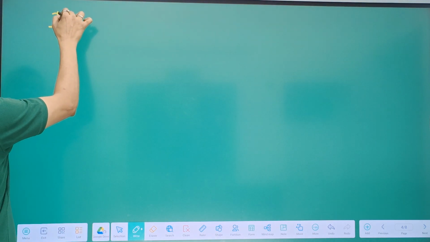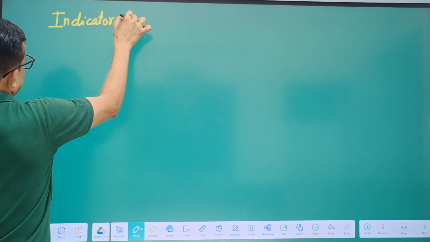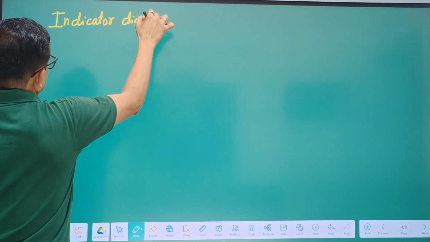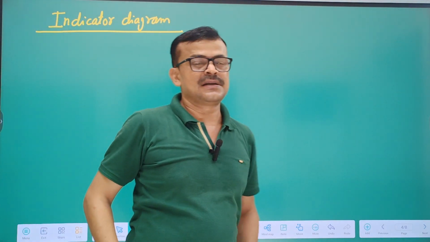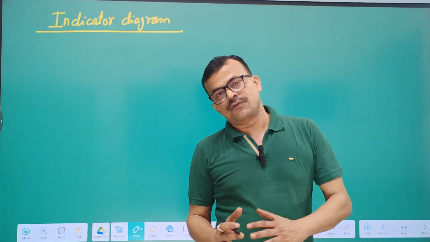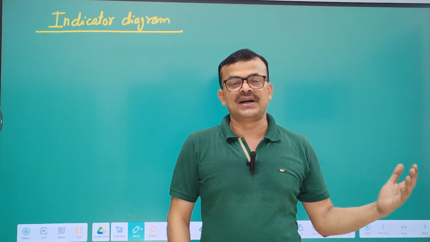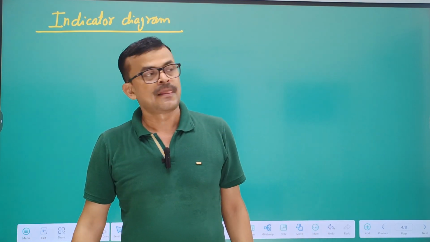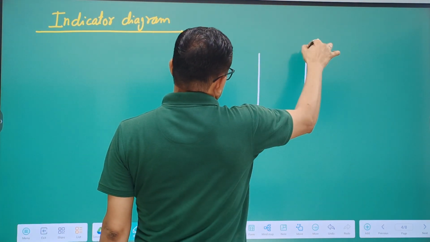Next, the indicator diagram. The indicator diagram is the graph between pressure and volume for a thermodynamic system, which represents the different states of the thermodynamic system. Here I am taking one example.